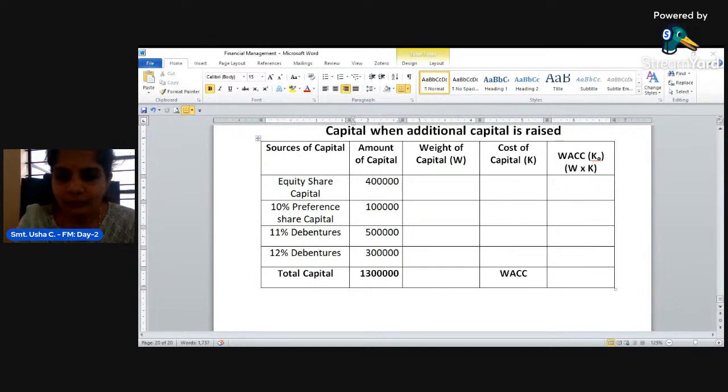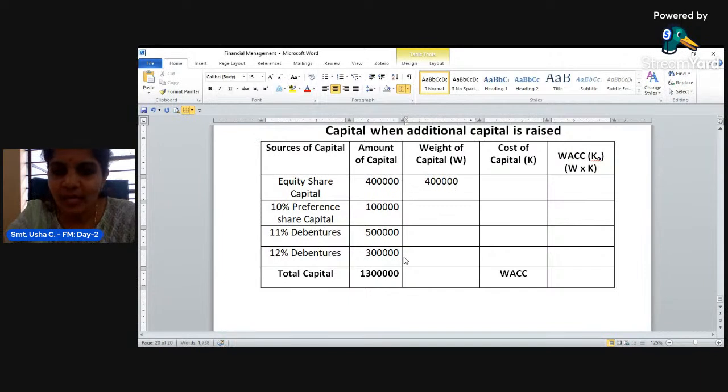So you have to take the cost of capital separately when there is a separate cost. Now calculate weight of capital. In the previous case, we took it directly because that was easy. But now, is it that easy to take directly the weights? No, right? So let us calculate the weights for the capital.